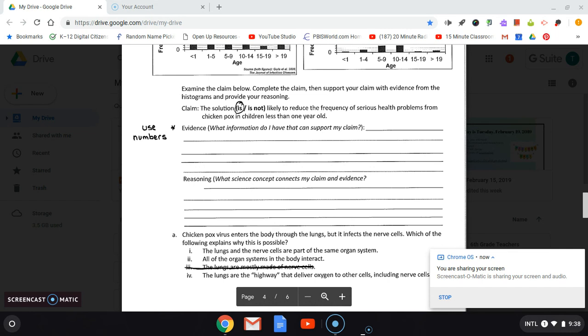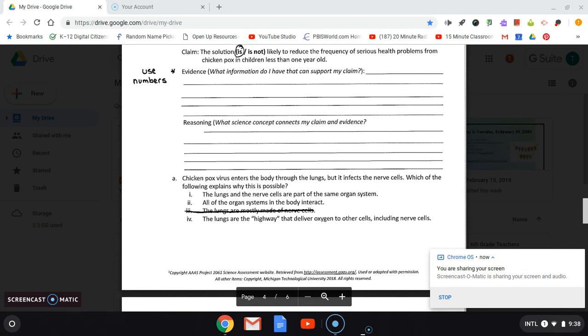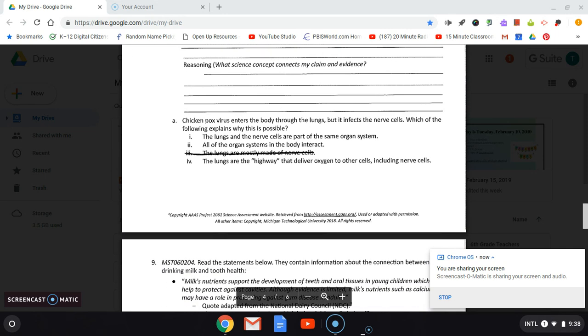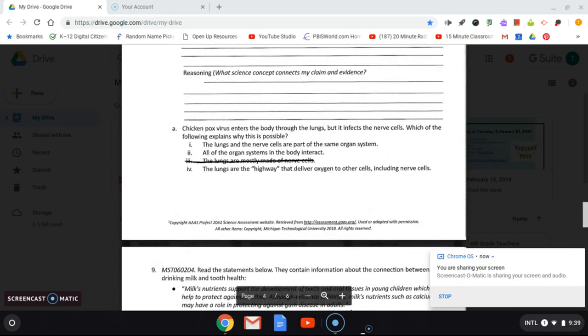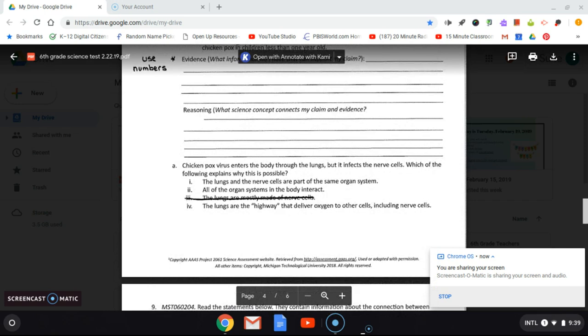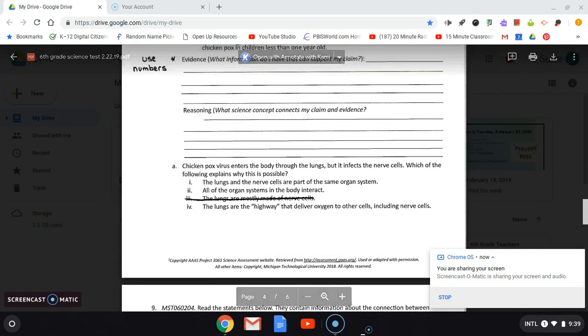You have to provide the evidence using numbers from the graph. So the evidence, what information do I have that can support my claim? You're going to write a sentence or 2 here talking about what's happening in the graphs to support your claim that the solution is working. And then you're also going to fill in the reasoning. What science concept connects my claim and evidence? If you have to hit pause after any of these so that you can write, then go ahead and do that.